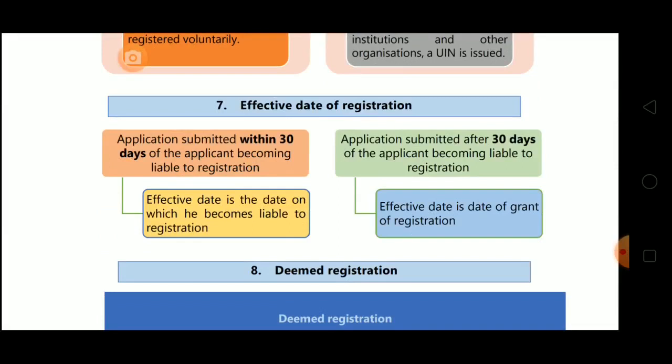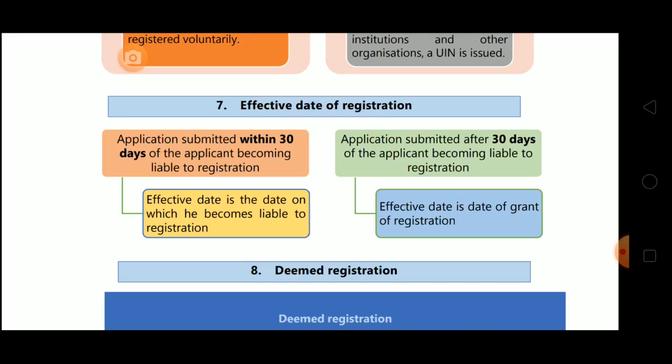If application is submitted within 30 days of the applicant becoming liable to registration, as we discussed before, the applicant is required to take the registration within 30 days, that we all know, then the effective date will be the date on which he becomes liable to registration.